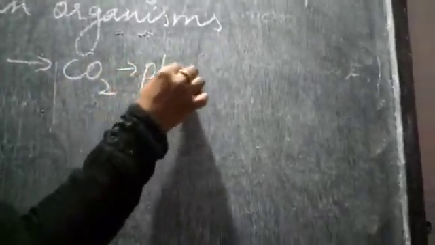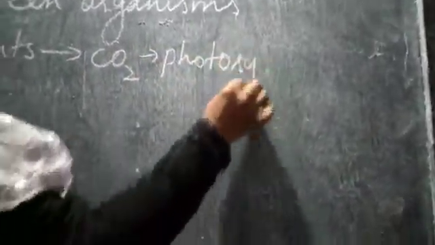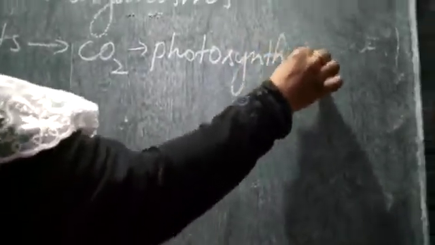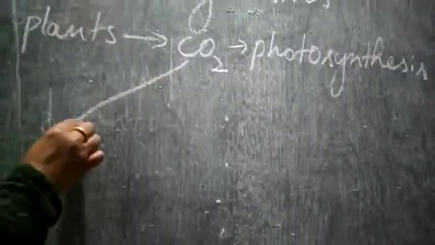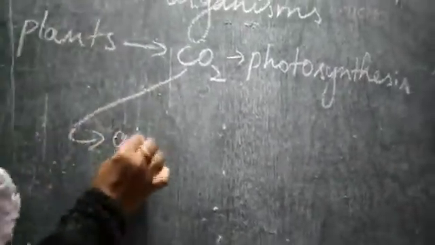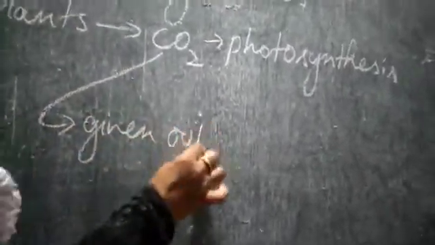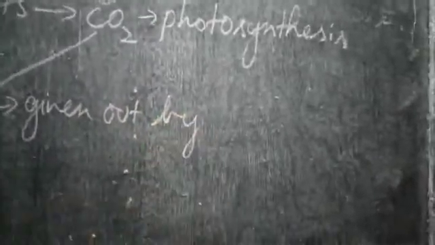Yes, for what? For photosynthesis. That means for photosynthesis, what is needed? Carbon dioxide. But the same carbon dioxide is given out by humans.